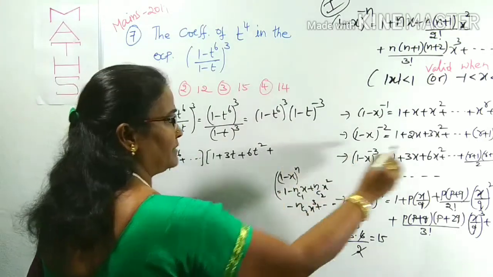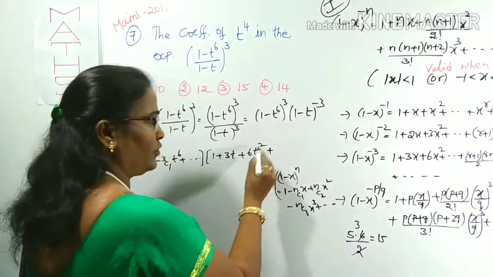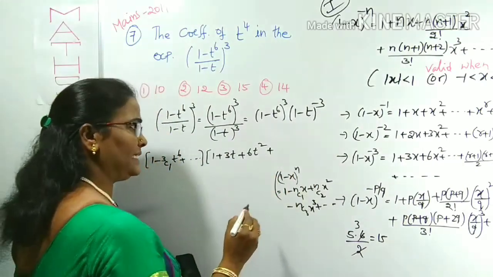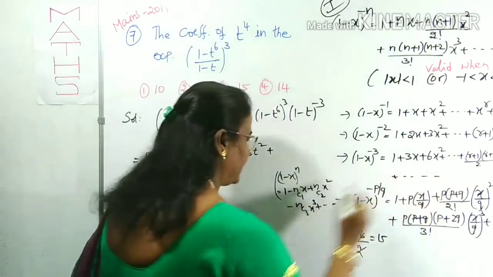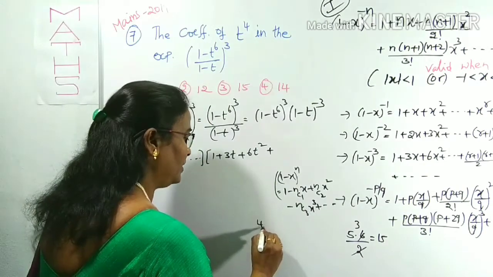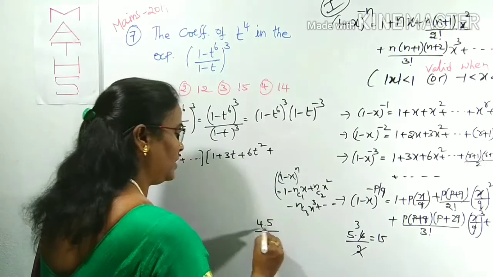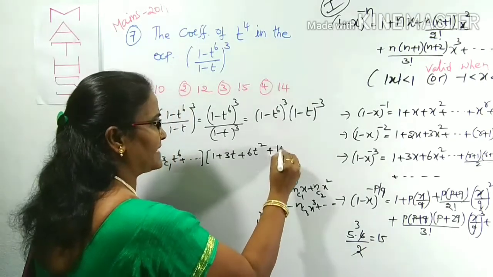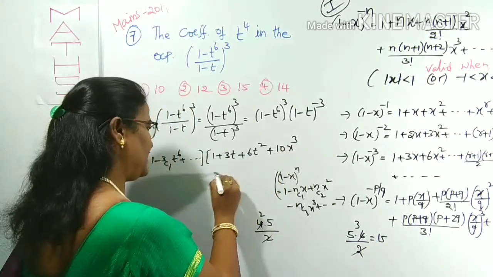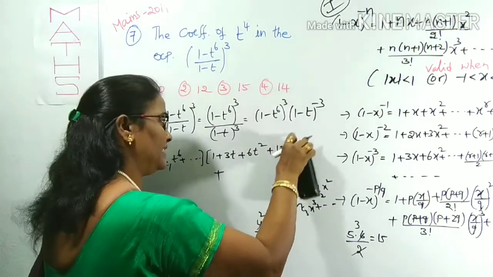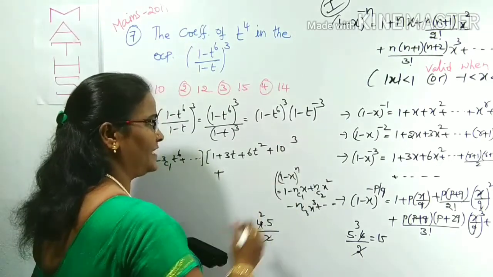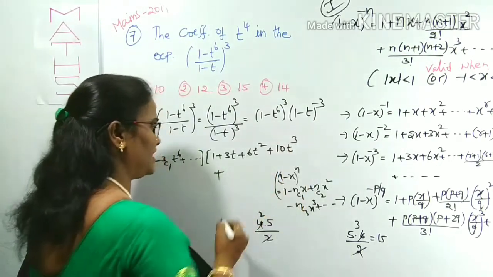Next, what is the next term? In place of r you can take 3. That is (3+1)(3+2)/2, which is 10, so 10t³. Sorry, I am writing t, we have to write t and not x, because in the question the t term is there.